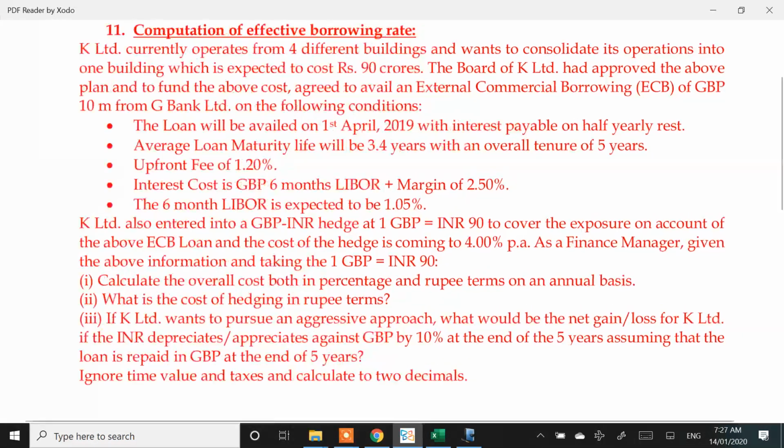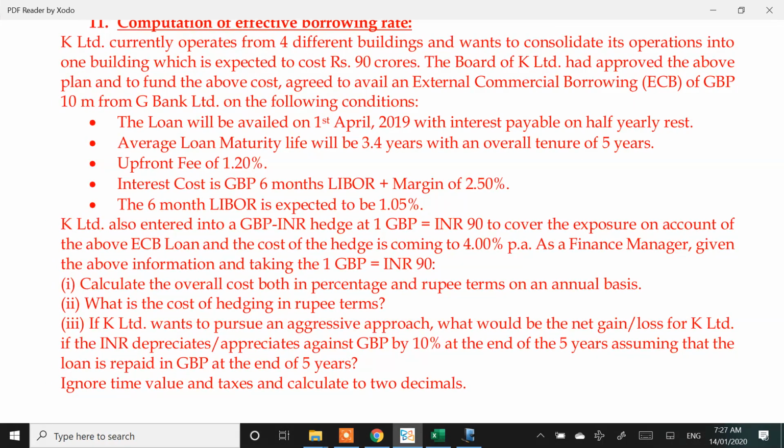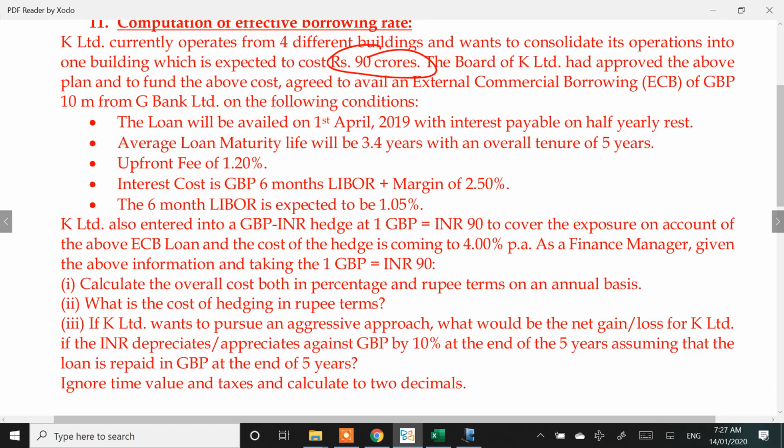I'll now start explaining this question. This is a practical application. Exactly, this is what happens in a practical world. This company wants to consolidate its operation into one building, so 90 crore. They are planning to go for an ECB, external commercial borrowing, of GBP 10 million. Average loan maturity will be 3.5 years, overall tenure of 5 years.